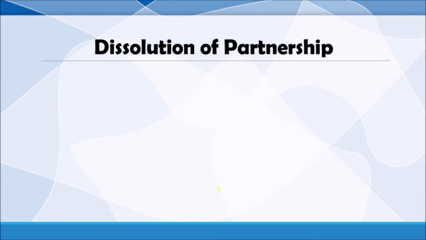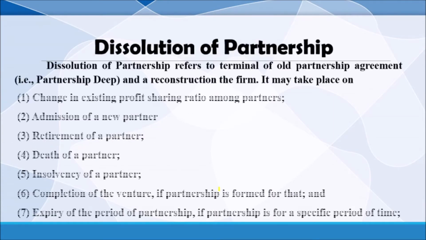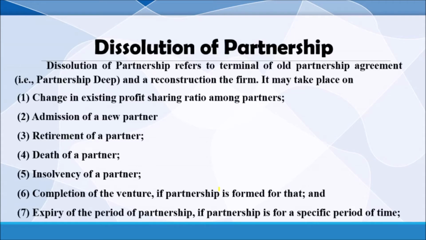Here we have to learn the different criteria or the items we have to consider, the conditions of dissolution. Dissolution of partnership will happen under the following conditions. Change in the existing profit sharing ratio among the partners. When they admit a new partner, at that time also the existing firm will dissolve and they will create a new business.